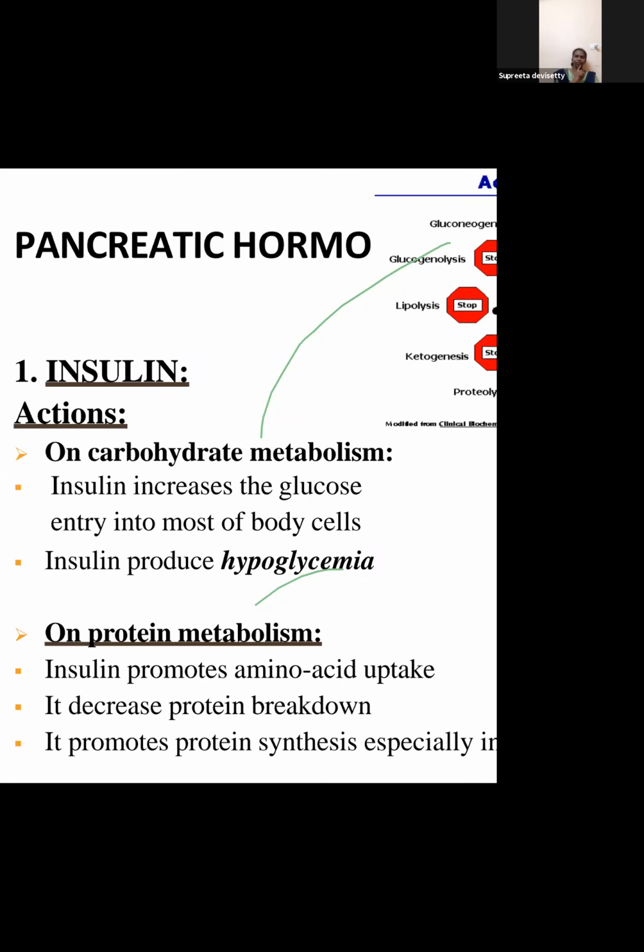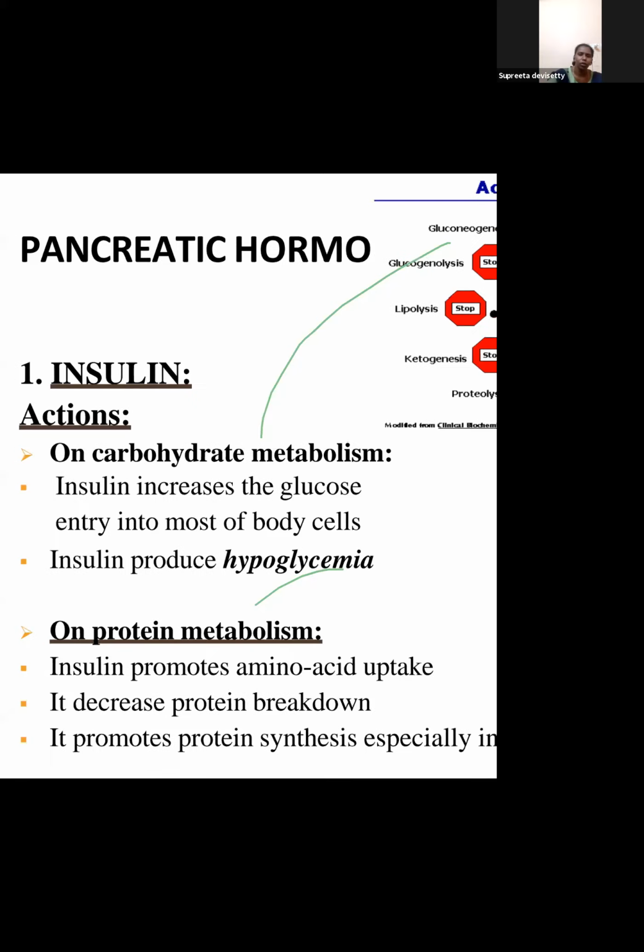That glucose has to be used up, or taken up. I told you in the previous condition, blood is having too much calcium, so that calcium in the blood is taken away by calcitonin. Similarly here, in the blood there is glucose, and that glucose is taken up by insulin. Insulin helps take away the excessive sugar present in the blood. When it takes away the glucose from the blood, it causes hypoglycemia. Next, on protein metabolism, it decreases protein breakdown, rather it causes protein synthesis. It helps in the formation of protein and helps in the uptake of glucose.